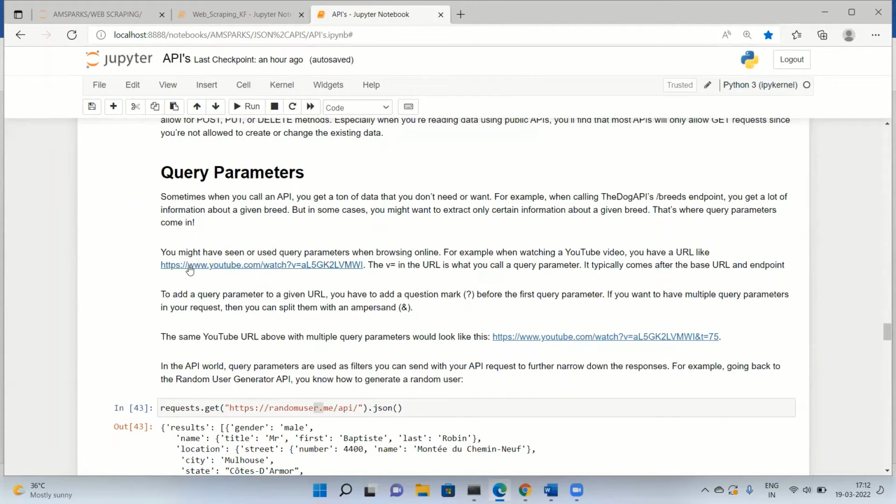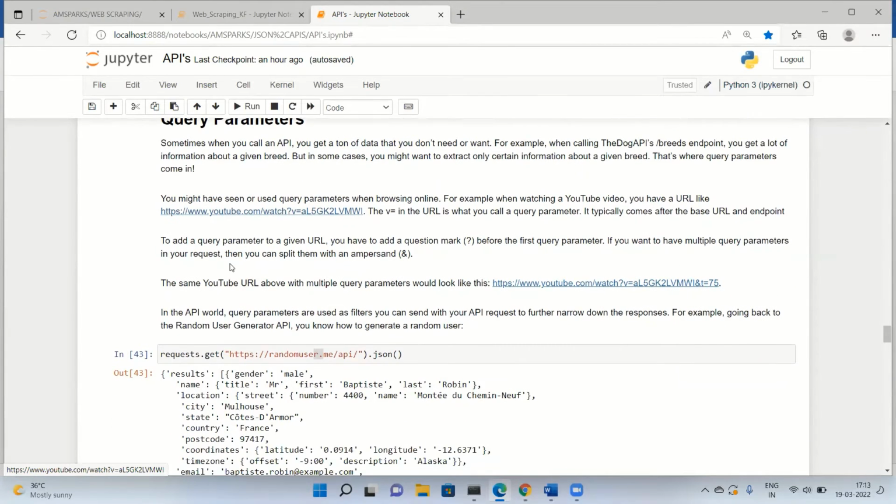So you can see here, this is a YouTube URL link. You can see www.youtube.com, watch, up to here this is the base URL, and this question mark v equals is called the query parameter. You can see the v equals in this URL, that's the query parameter. So it typically comes after the base URL here.